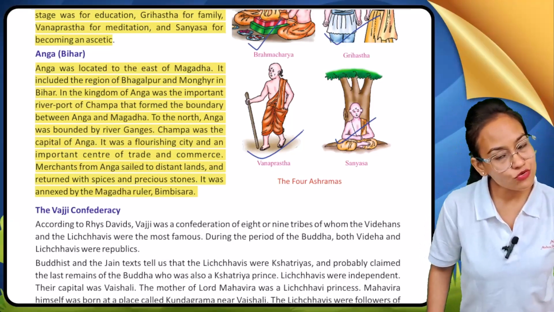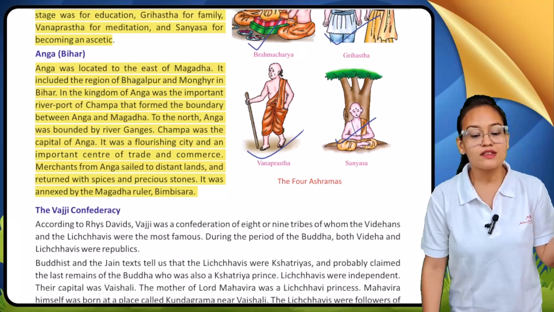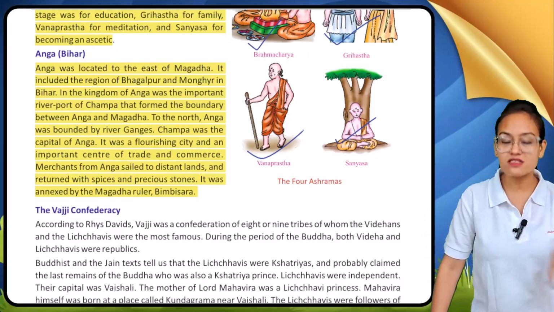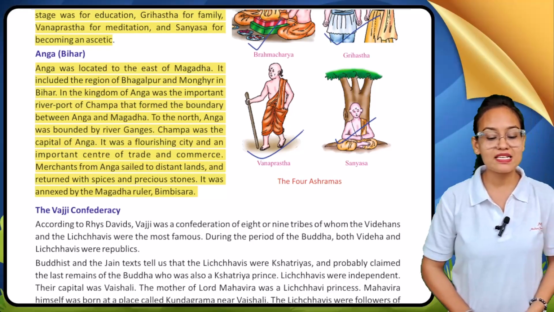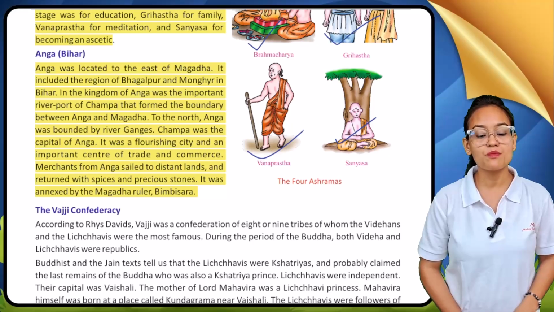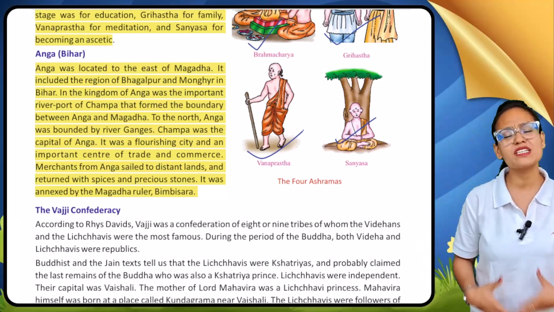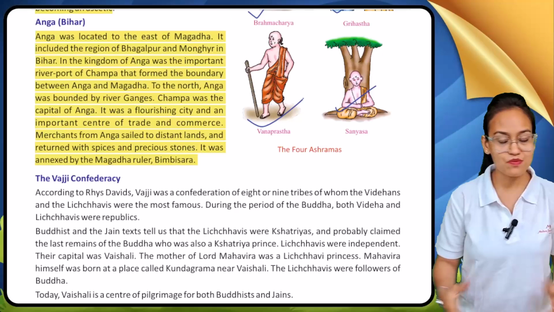So the merchants who used to cross Ang Desh usually returned from that state carrying spices and precious stones. Okay, it was annexed by the Magadh ruler Bimbisar. So it was later ruled by Magadh Emperor Bimbisar.